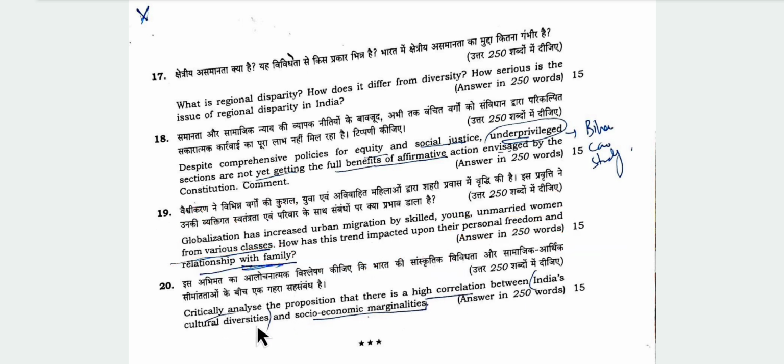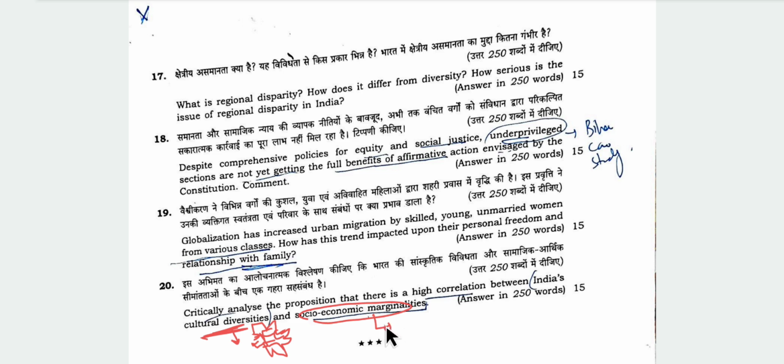Critically analyze the proposition that there is a high correlation between India's cultural diversities and socio-economic marginalities. India's cultural diversity: yes, India is culturally diverse. We can show by example, and also you can show on a map how India is culturally diverse by showing different cultures, be it of tribes, northeastern culture, southern cultures, northern cultures, Hindi belt culture, western India culture. This will show how India is culturally diverse.